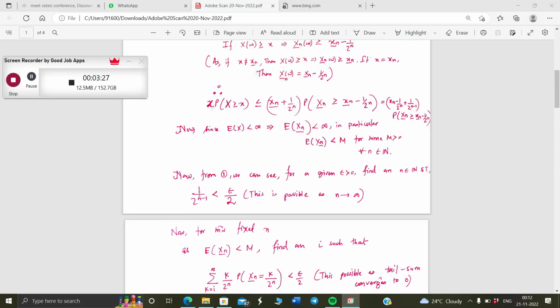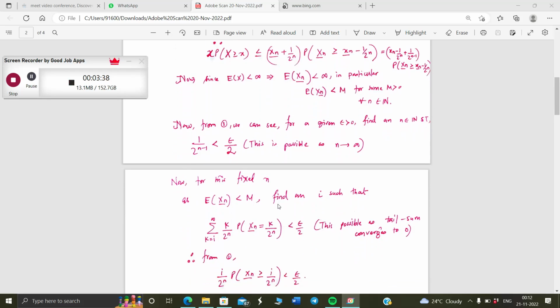So now 1 by 2 to the power n, we can find some n big enough such that for a given epsilon. So let's fix an epsilon. For a given epsilon, we can find n big enough that 1 by 2 to the power n minus 1 is less than epsilon by 2. This can be done as n goes to infinity.